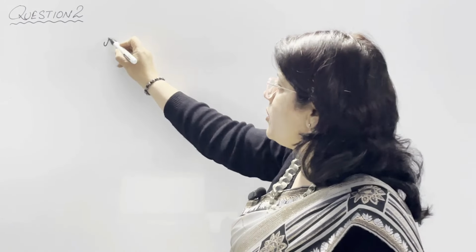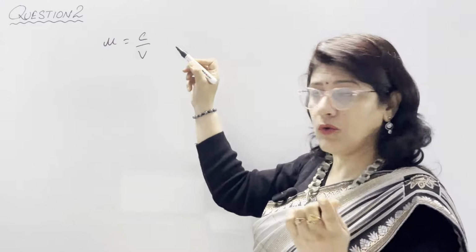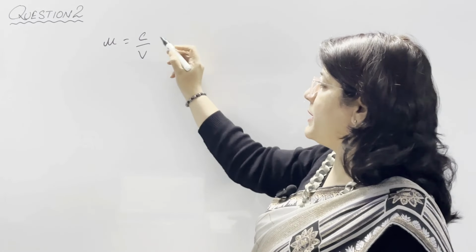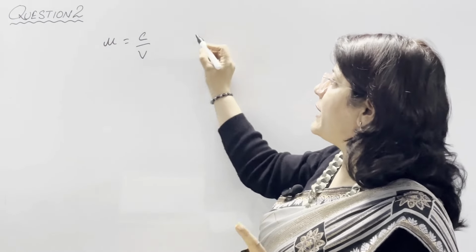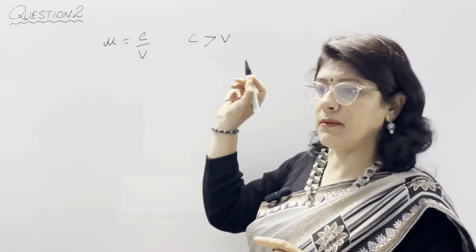Now coming to question number 2, first part is A part, can absolute refractive index of a medium be less than 1? We know that absolute refractive index is the ratio of C upon V, where C is the speed of light in vacuum to the speed of light in any other medium. And we know that speed of light in vacuum is always greater than the speed of light in any other medium.